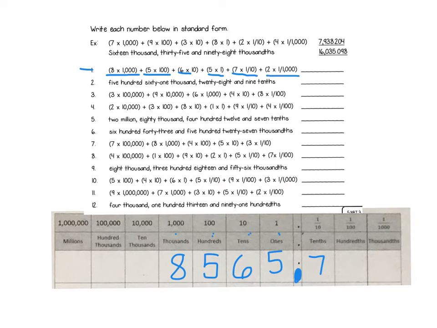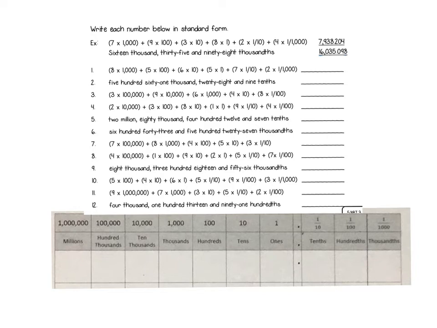Ooh, 2 times 1,000th. It seems down here in my chart I skipped my hundredths. I don't see times 100th up there, so I know that that has to be 0. So my last one is 2 times 1,000th. If I look over here in my thousandths place, that would be a 2. So my answer is 8,565 and 702 thousandths. Awesome. So I'm going to go ahead and erase, and we're going to do the second one together.